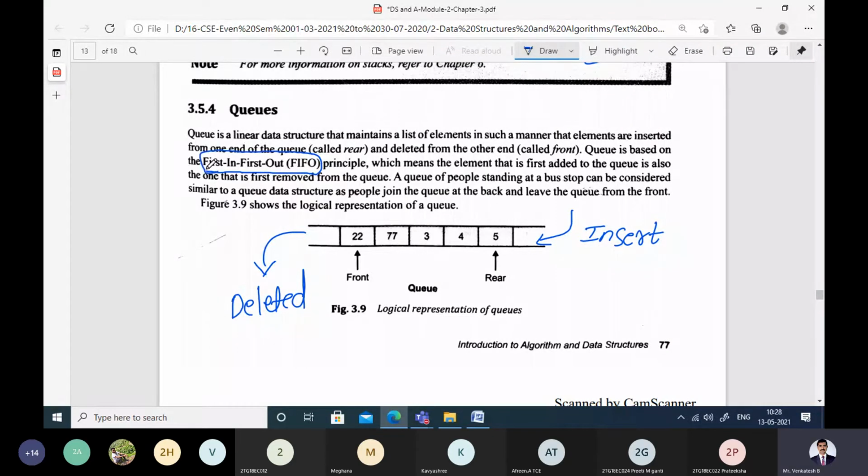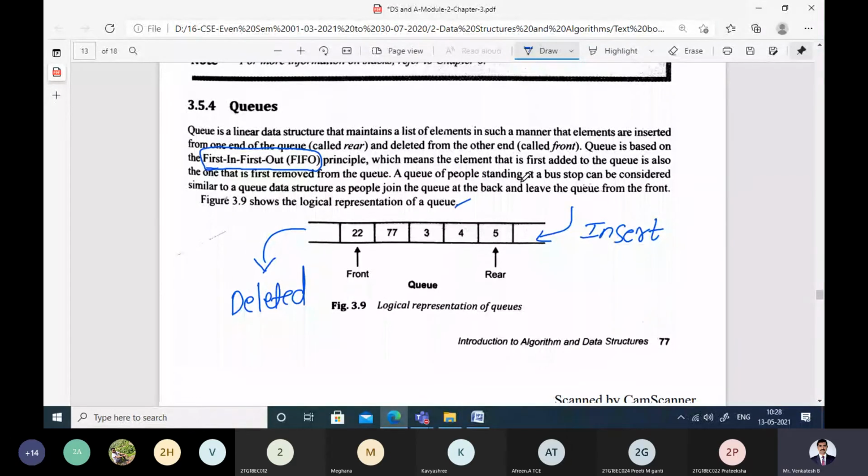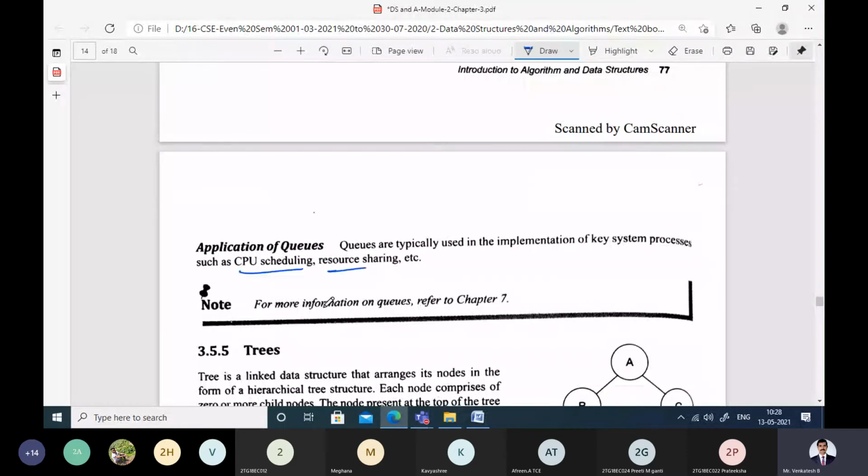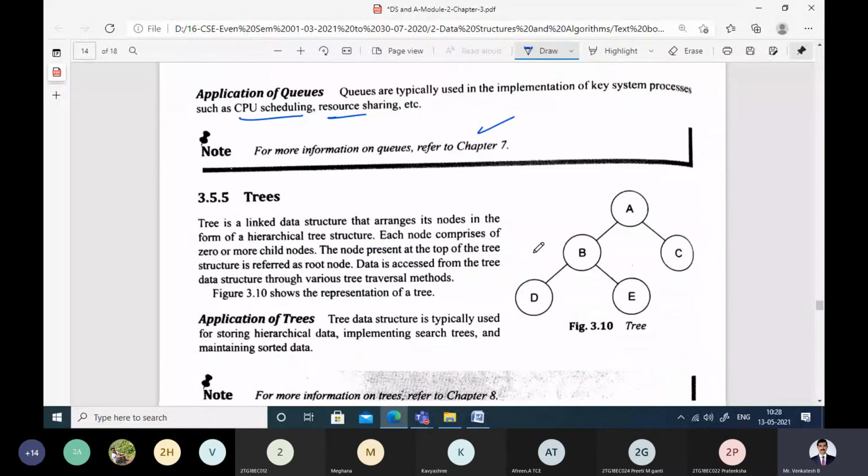So this is a simple scenario of the queue data structure. They are basically used in CPU scheduling and resource scheduling. We study this in detail in chapter 7, queues.